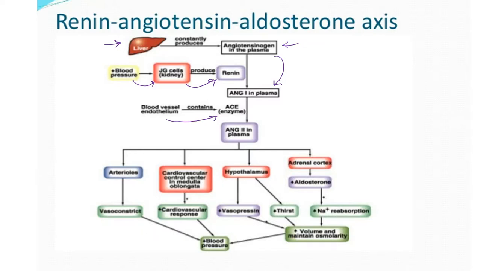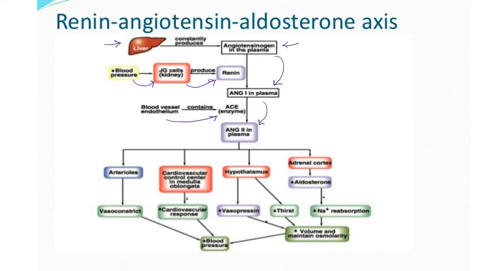it meets up with the ACE enzyme, angiotensin converting enzyme, that's what it stands for. When it passes through the lungs, it encounters the angiotensin converting enzyme. So angiotensin 1 gets converted to angiotensin 2.